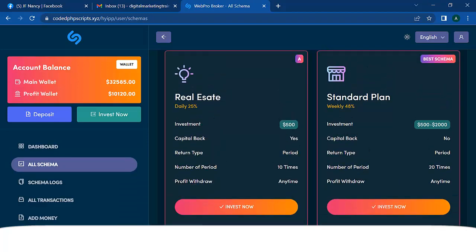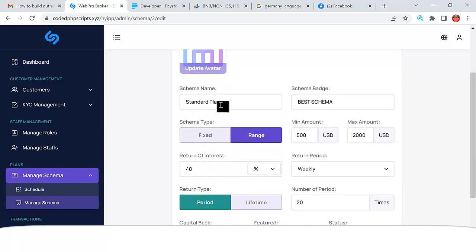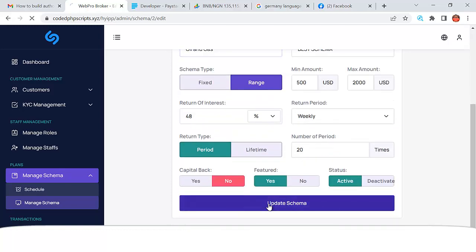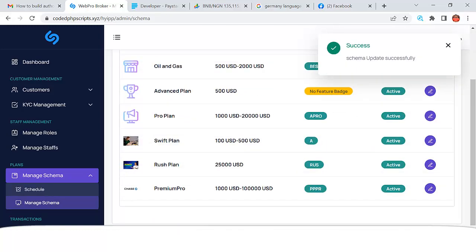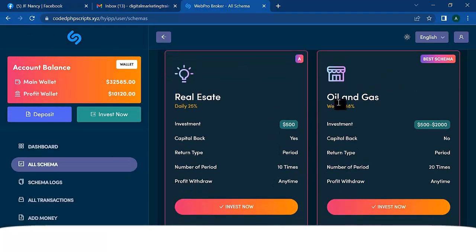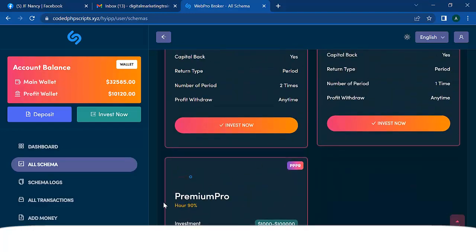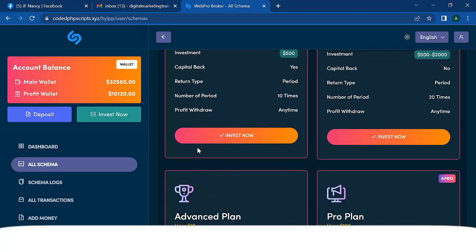And you can also change these other plans here. So I can come here and say this is a standard plan. I can say oil and gas. So I can update that plan as oil and gas, and when I come back to this account and do a refresh, you can see that this has been changed to oil and gas, right? So this is a very, very robust and powerful system.